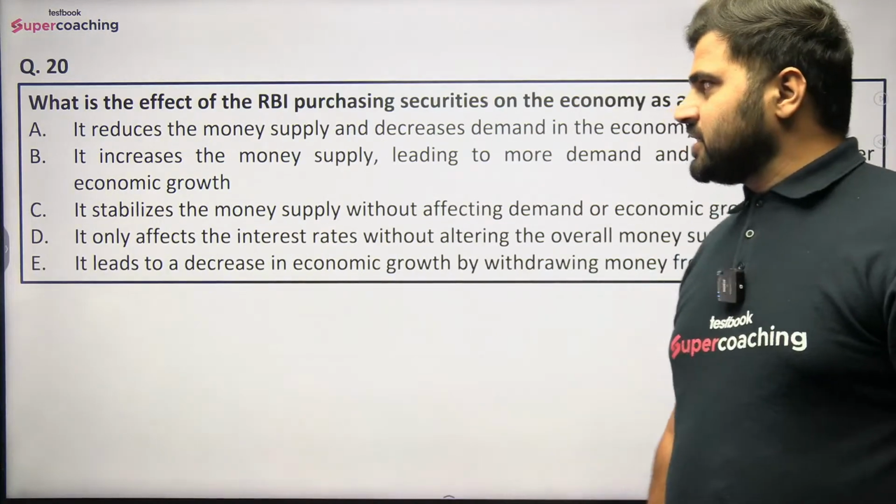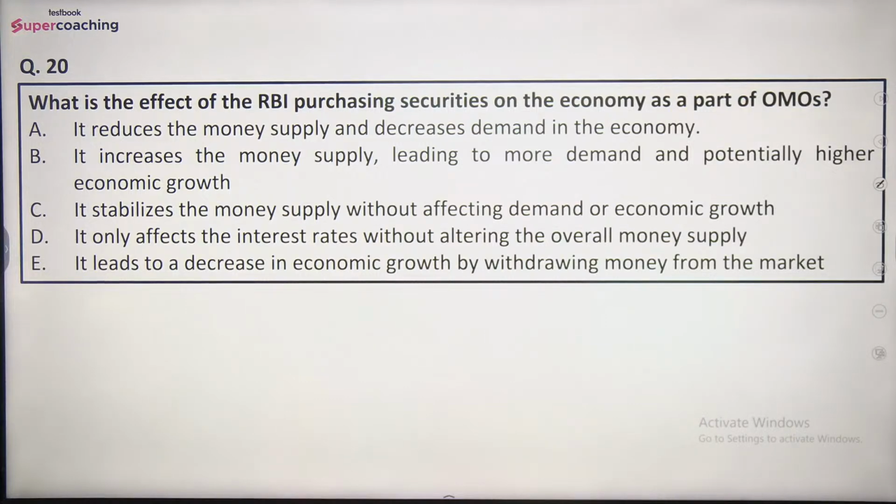Last question: what is the effect of the RBI purchasing securities on the economy as a part of OMO? We have already discussed. So options are: it reduces the money supply and decreases demand in the economy. It increases the money supply leading to more demand and potentially higher economic growth. It stabilizes the money supply without affecting demand or economic growth.